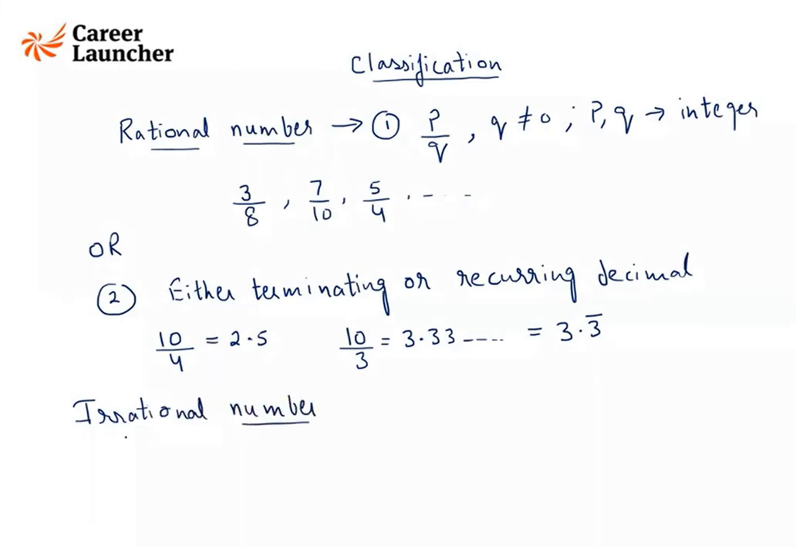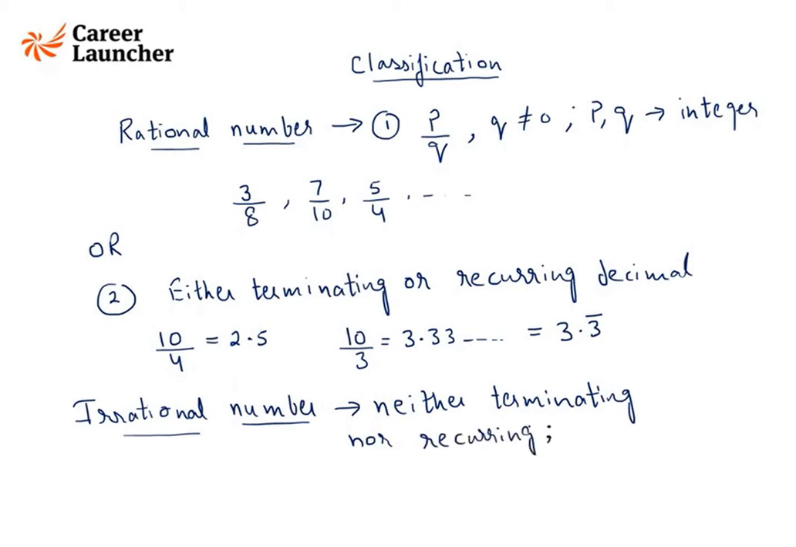An irrational number is a number which is neither terminating nor recurring. For example, the root of any number which is not a perfect square: root of 2, root of 3, root of 5, root of 6, root of 7, root of 8, root of 10, and so on.